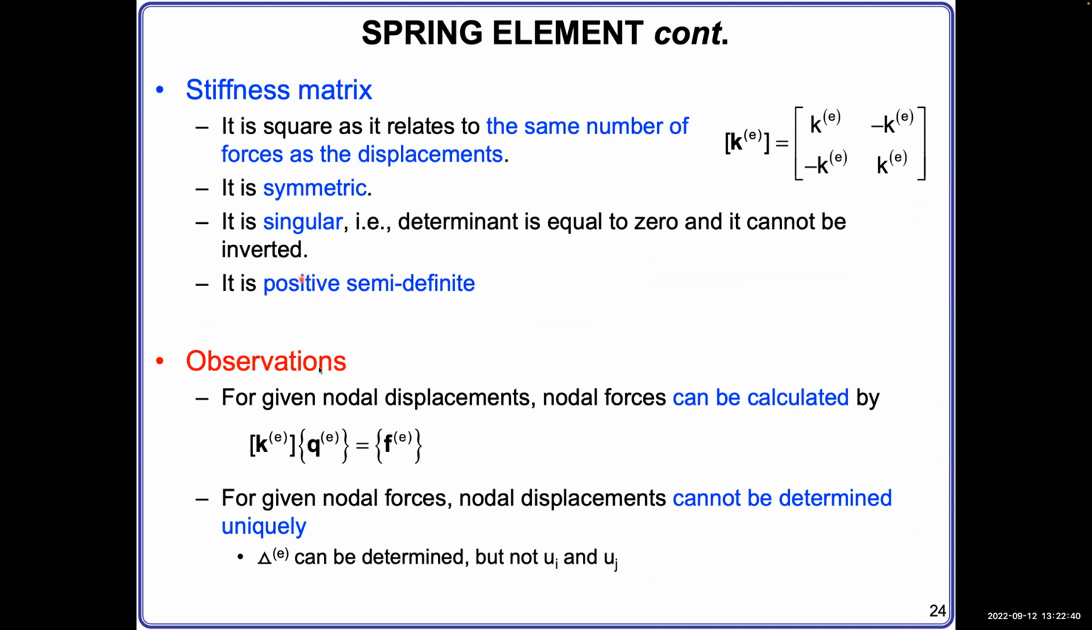Okay. And here are some observations. For any given node displacement, the node force can be calculated by this equation. We showed this equation already. If we know the displacement here, and as we already know the spring constant, then multiplying them together helps us get the force on the node. We can get it.